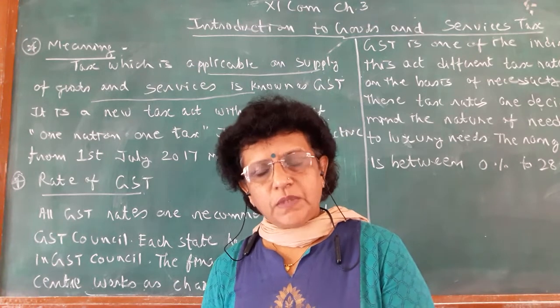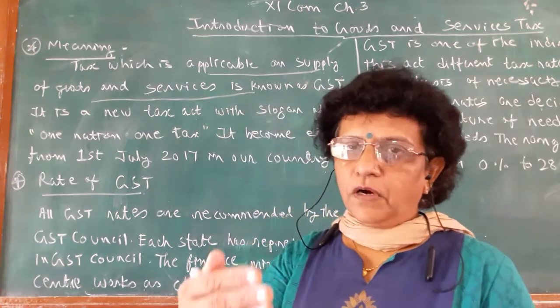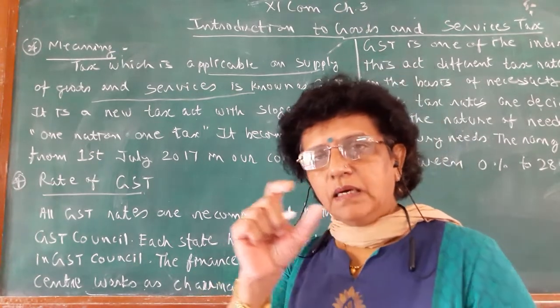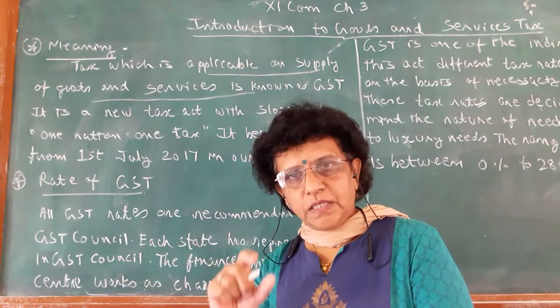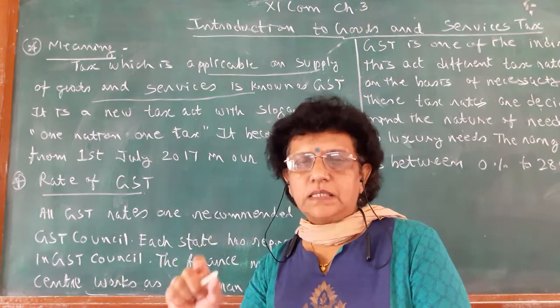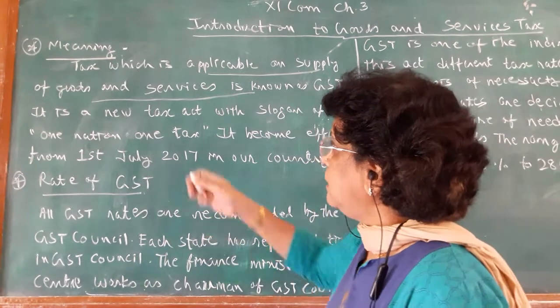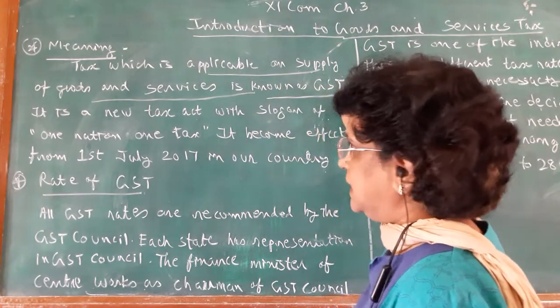So the GST was implemented in our country from 1st July 2017, under the slogan of One Nation, One Tax. The Goods and Service Tax Act is known as the GST.